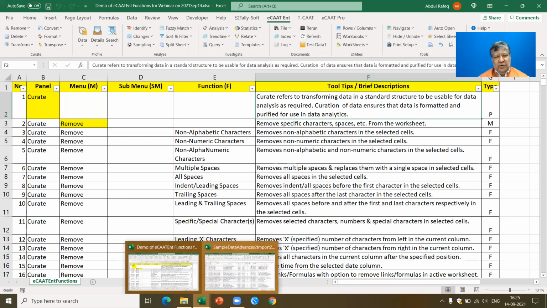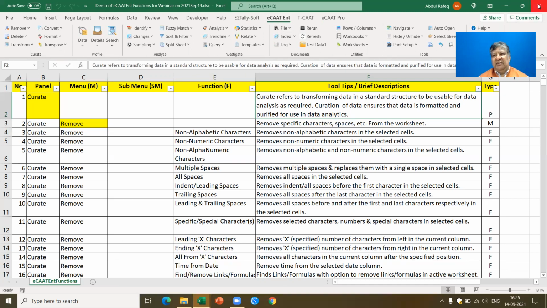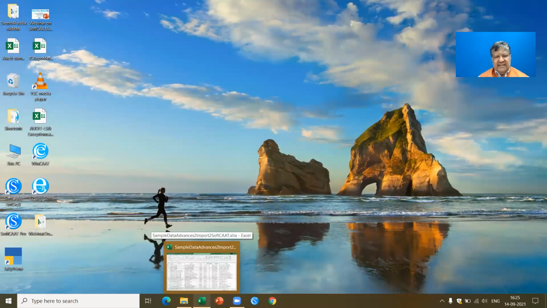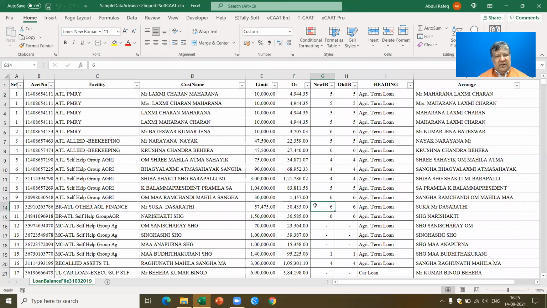For this, I'm going to use two things. I have some sample data which I'd like to use, and then I'll also use the test data which is available in ECAT itself. Here, this is a sample file of loan balance as on 31/3/2019. If you see here, I have the account number, the facility, customer name, limit, the outstanding amount, the new IRR, old IRR, heading, and the arrange. This arrange, I'll explain a little later what we've done in it.